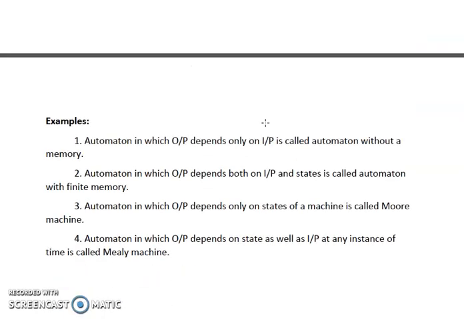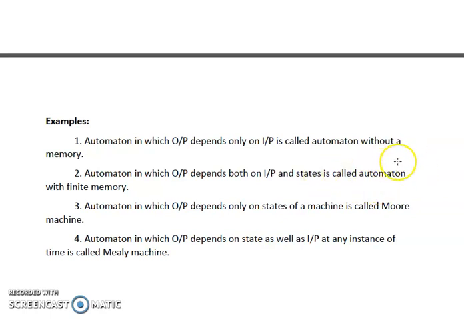Now let's see the different examples that we are considering in this subject, automata. For any automaton in which output depends only on the input, we call it an automaton without memory. Suppose a particular machine generates the output depending only on the input. It doesn't consider the state.